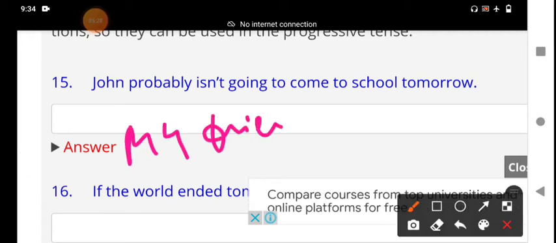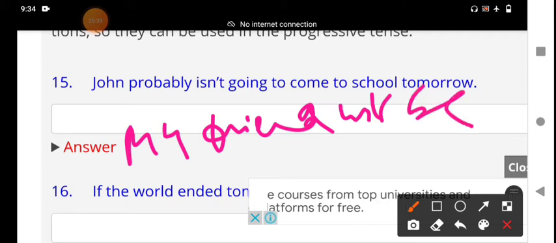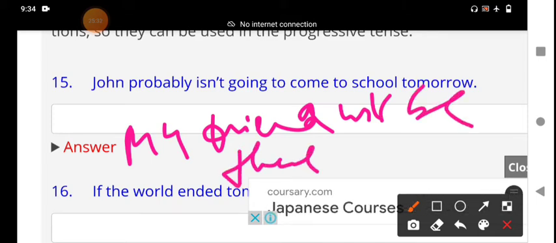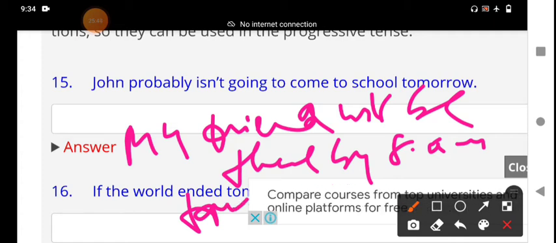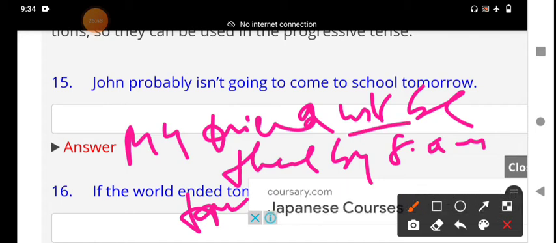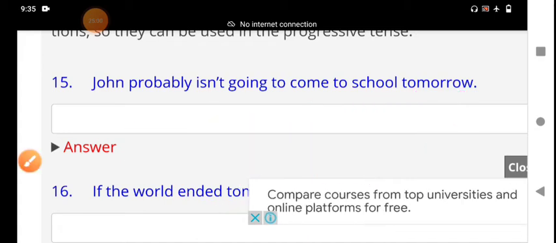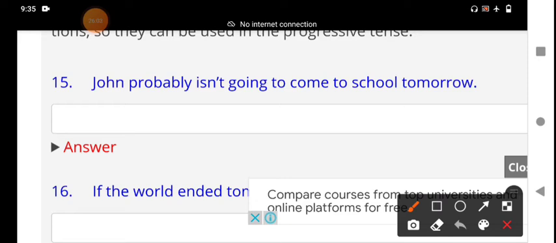My friend will be there by 8 a.m. tomorrow. This is a prediction. The will is used for future action prediction. Another use of will is voluntary actions and promises. For example, I will explain you the modal verb will, a brief explanation.